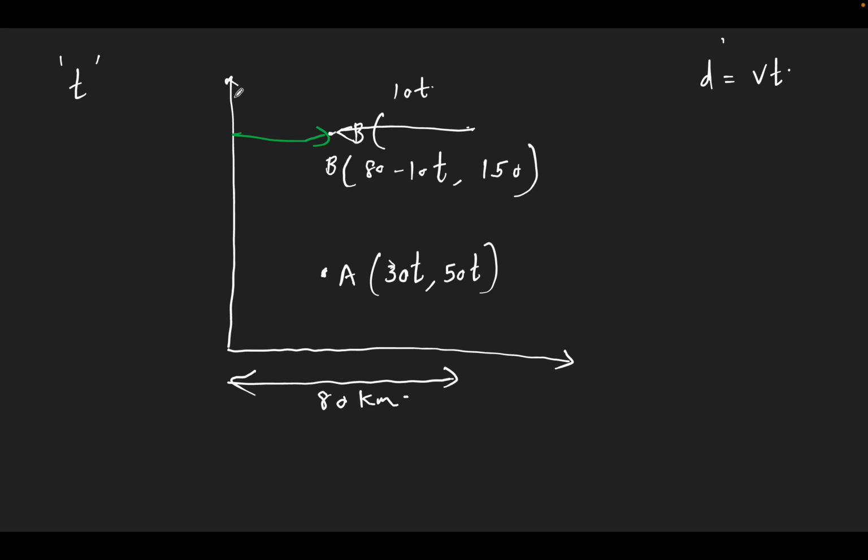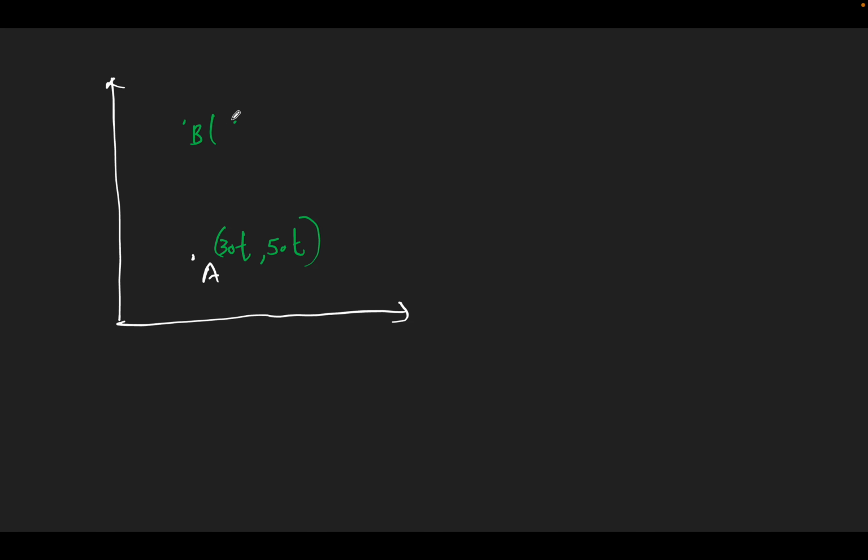Its initial distance was this much, which was 80 here. Right now it must have traveled 10t. So this distance must be 80 minus 10t. This is 10t, right? So this distance must be 80 minus 10t. So 80 minus 10t, comma, 150 is the same. It doesn't move vertically. So this is the distance between A and B at time t.